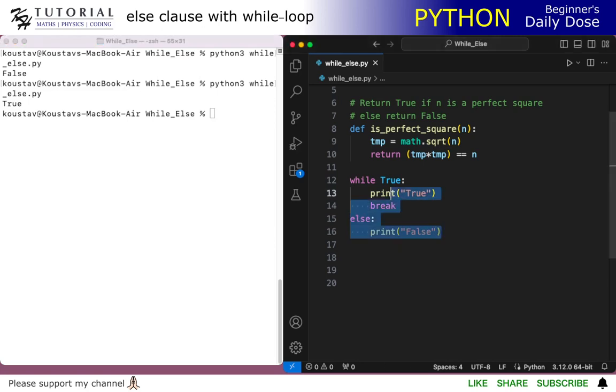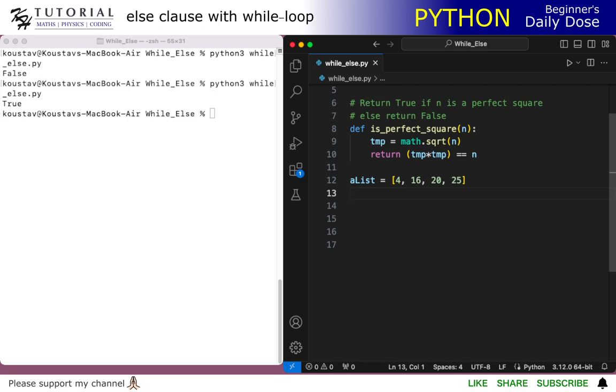Now let's apply this concept in a small example. Let's say I have written a function which tests whether a given input number is a perfect square or not. It's a very basic implementation. Let's say we are given a list where some numbers are perfect squares and some are not, and we are to find and print the first number from this list which is not a perfect square. Obviously the answer will be 20 from this example list.